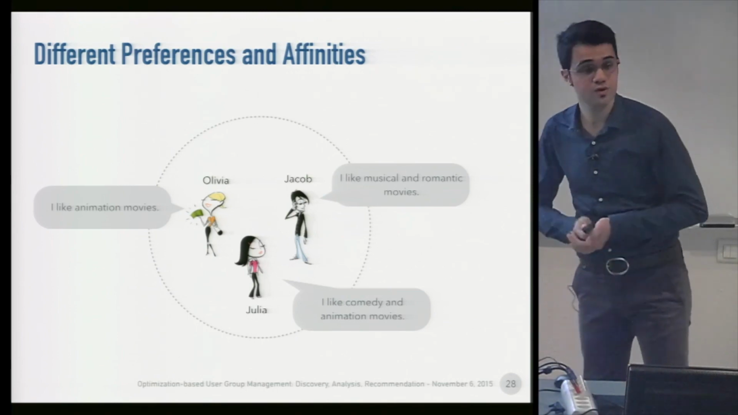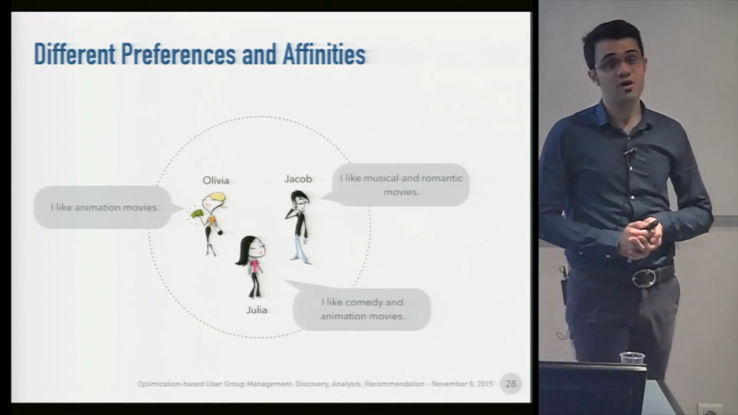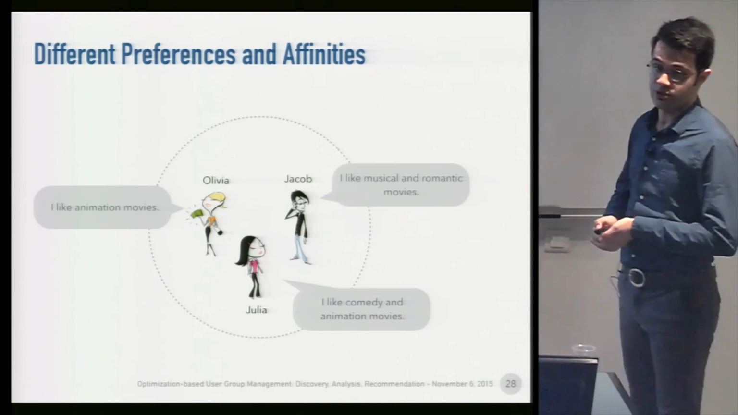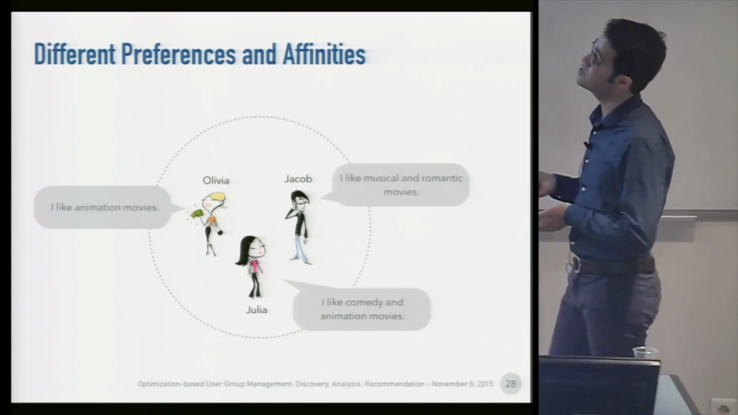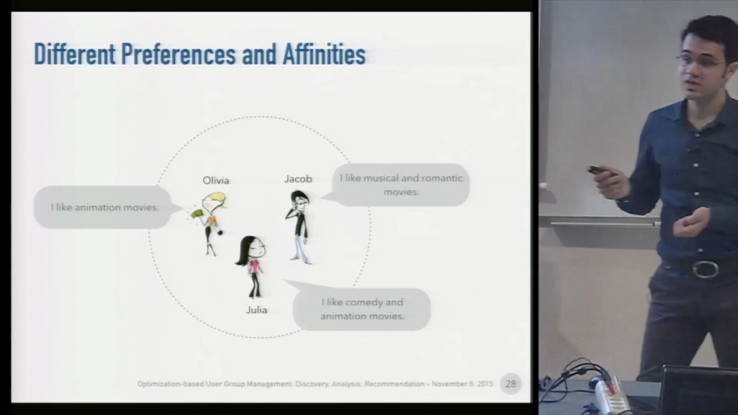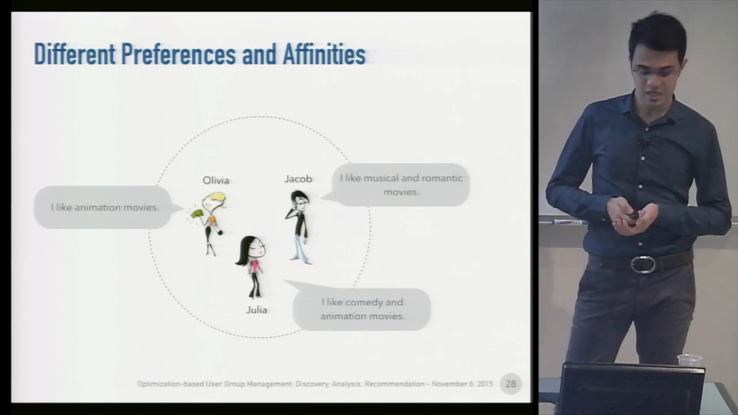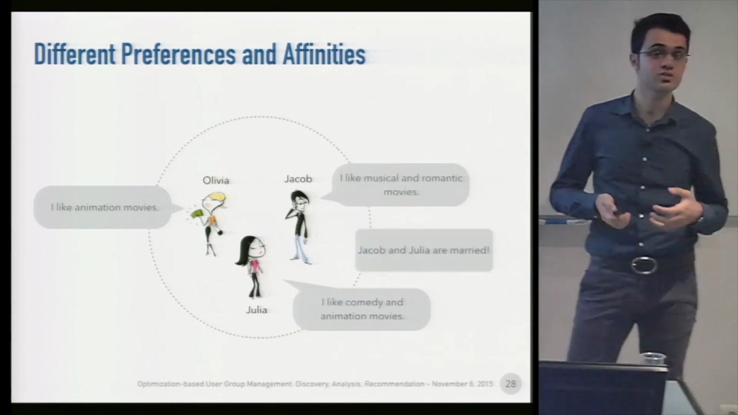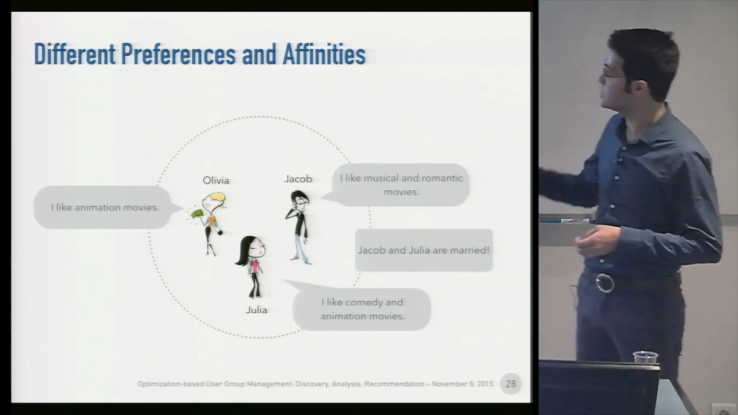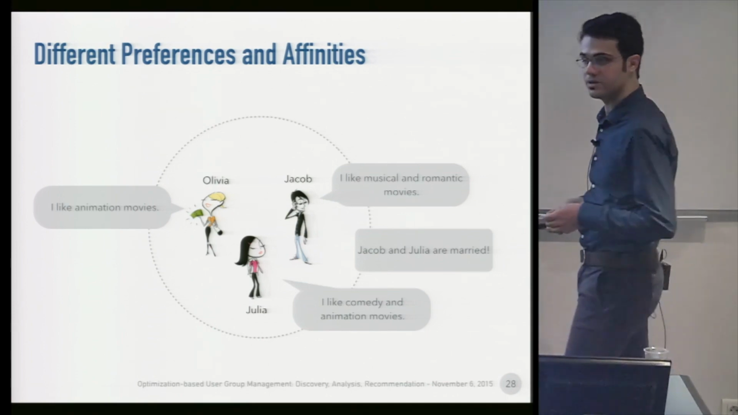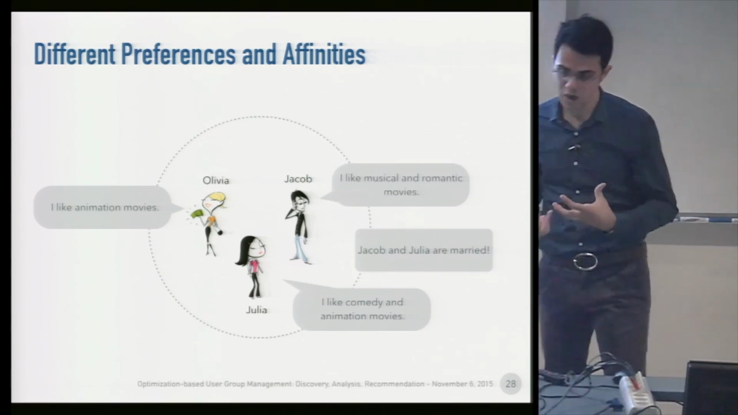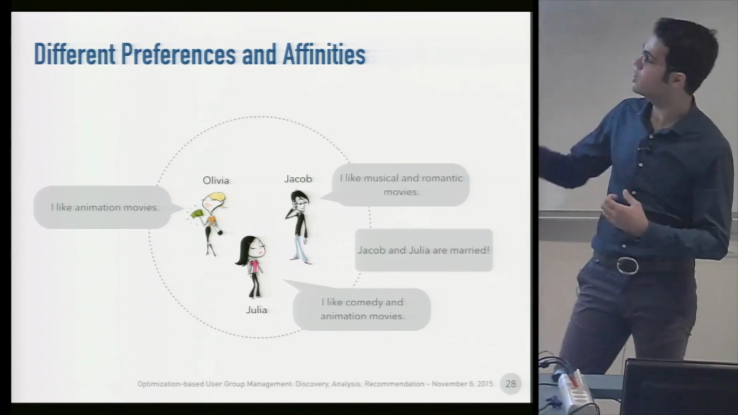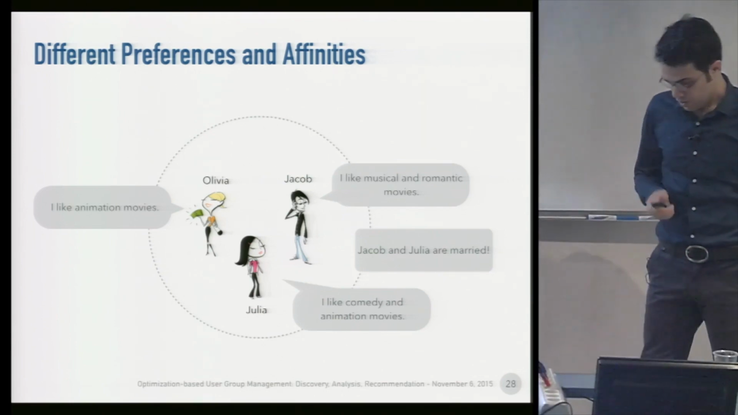Here the problem is to find the best set of items that a group of users appreciate together. The challenge is that each individual can have different preferences. It becomes even more challenging if we consider some affinities between users. What if Jacob and Julia are married and they influence each other's preferences more than Olivia?